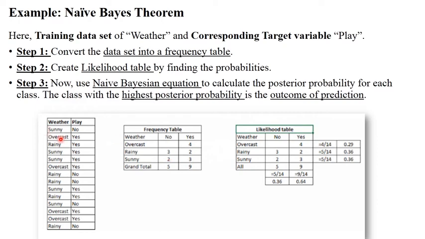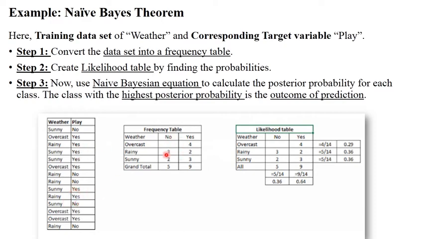So let's see here overcast. Here overcast yes, then overcast yes second time, then overcast yes 3, and overcast yes 4. Means for overcast weather, how many yes is there? 4. Similarly for rainy weather, you should calculate how many no and how many yes are there. See here, for rainy weather, yes, then again rainy weather, yes. So there are 2 yes, right? And how many no? 3 no's are there in this data set.